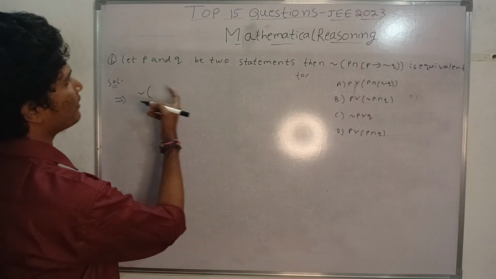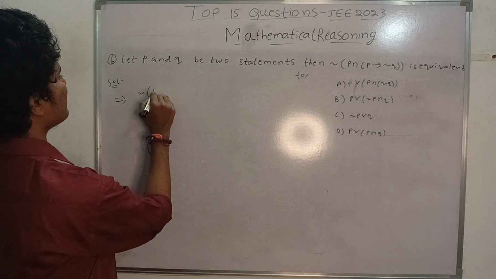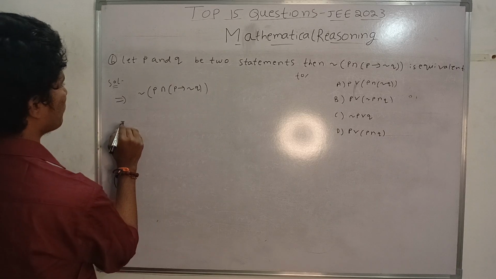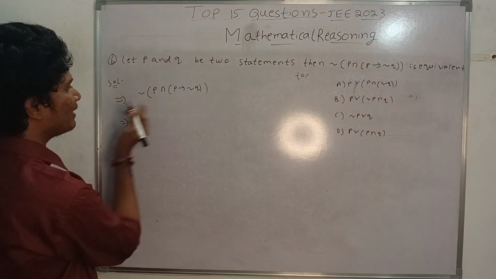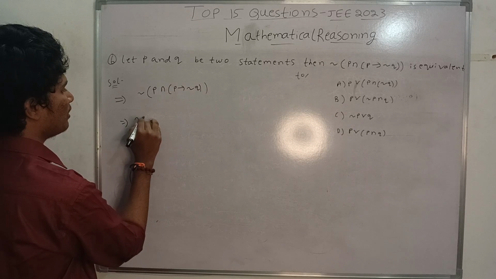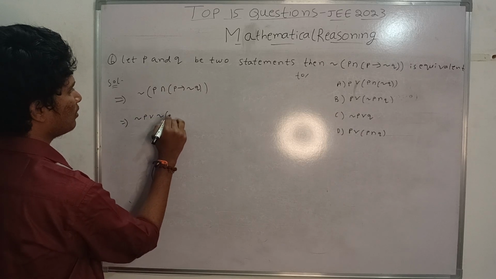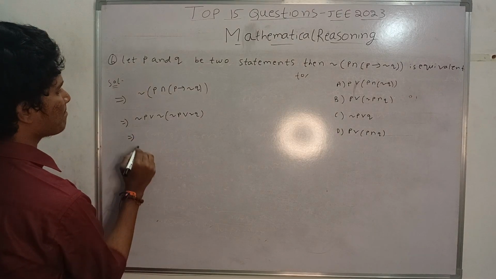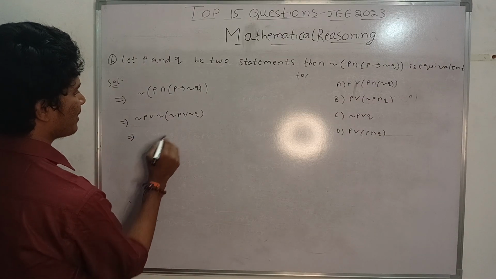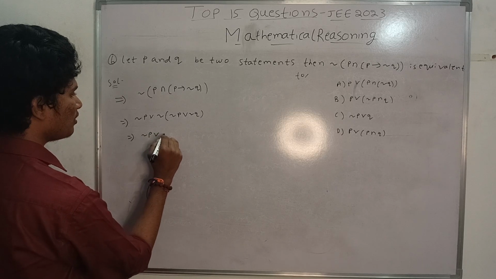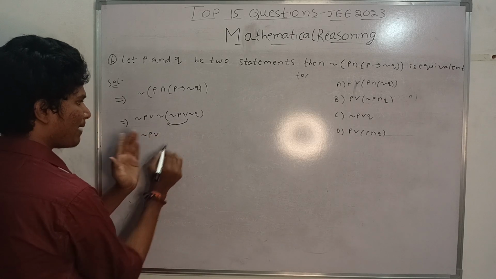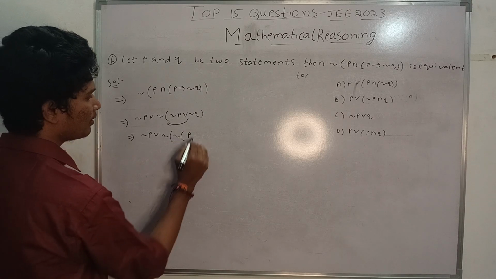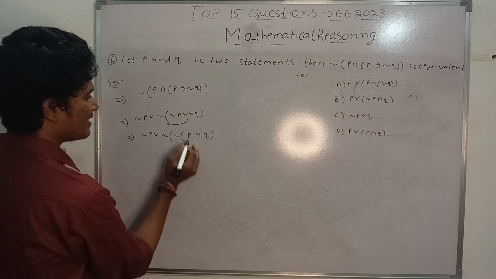They are asking which statement it is equivalent to. When I take this negation inside, I will get this thing. And this statement is what? When I take the negation back, negation of P and Q. What is negation of negation?